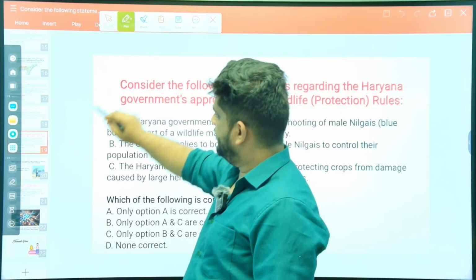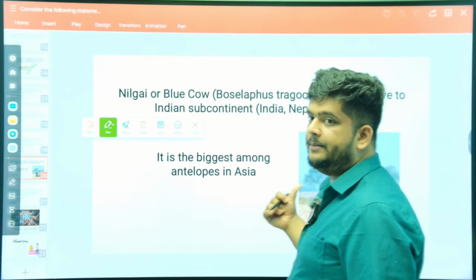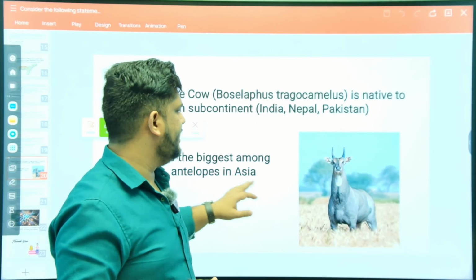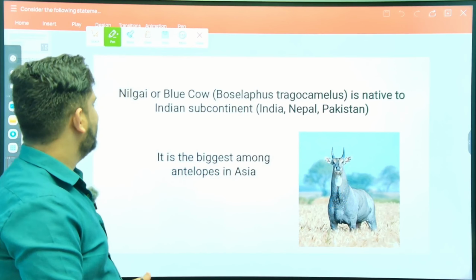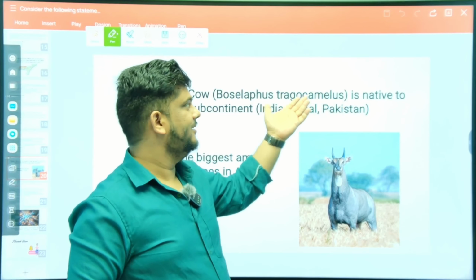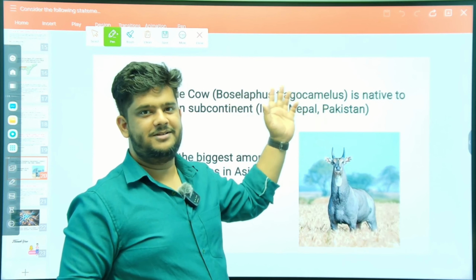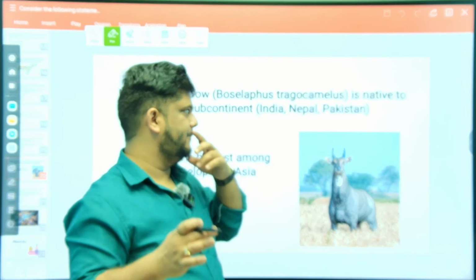Very disheartening news. Anyway, as you can see here, this is the image of the nilgai. Such a cute animal, right? See, such a cute animal. Nilgai are the blue cow. If you are a science student, you can pronounce this scientific name of the nilgai. I cannot, it is not my area.